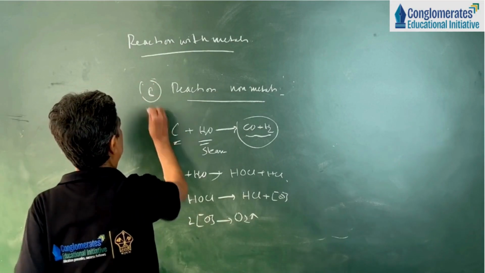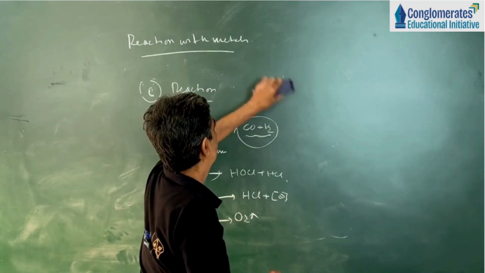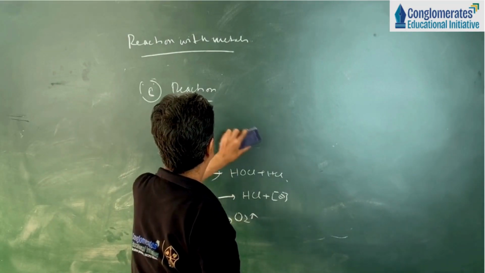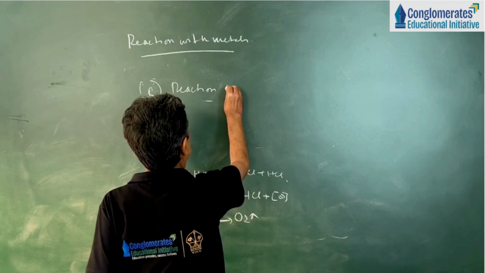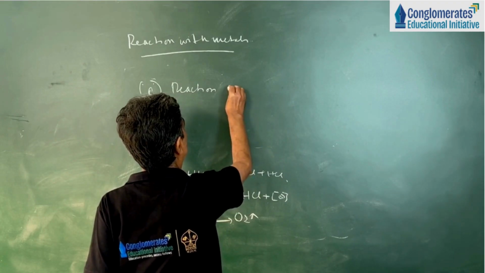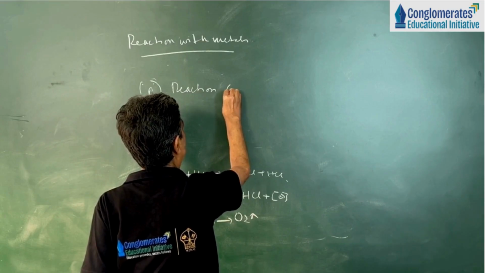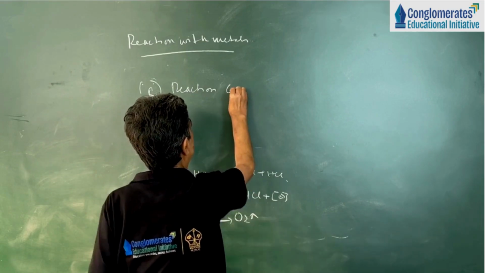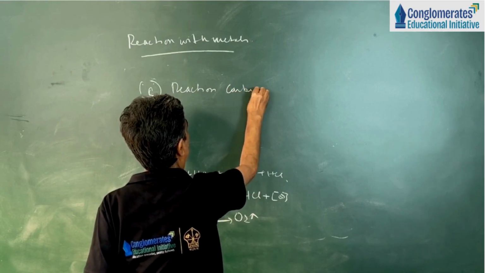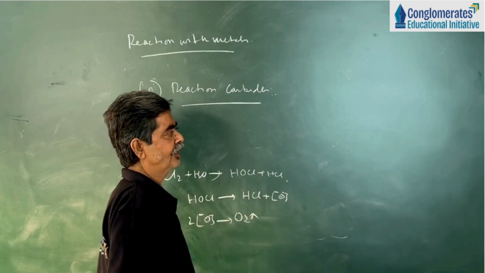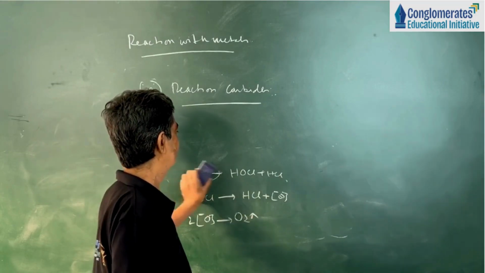Number 8, reaction with carbide. Few examples I'll give you here.